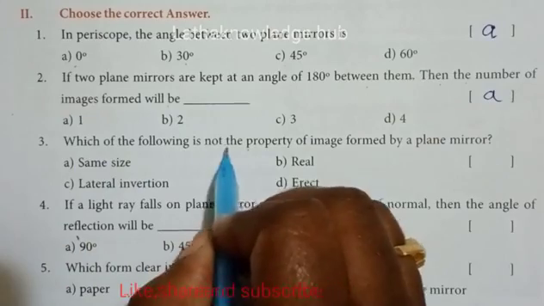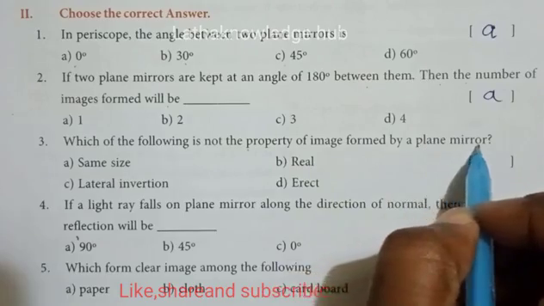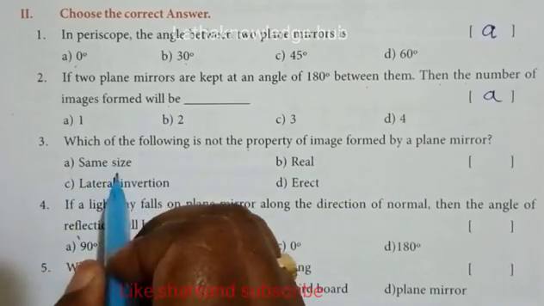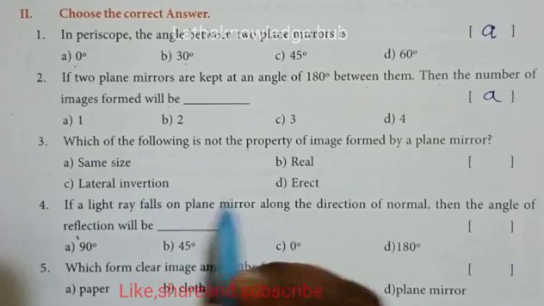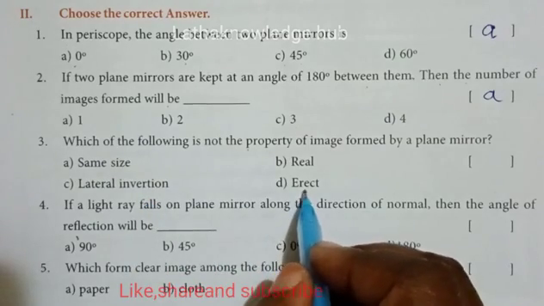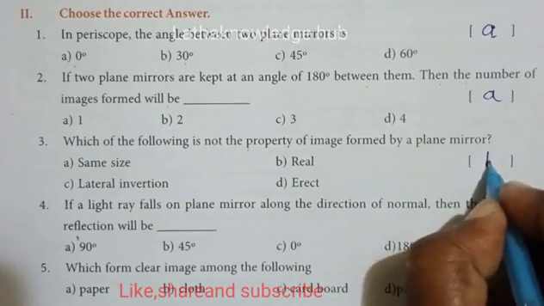Which of the following is not a property of the image formed by a plane mirror? A. Same size. B. Real. C. Lateral inversion. D. Erect. The answer is B, real image.